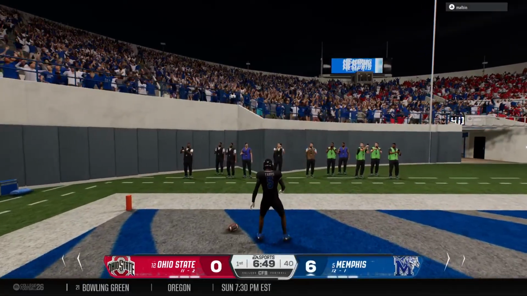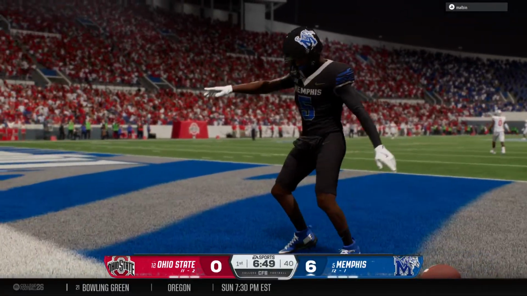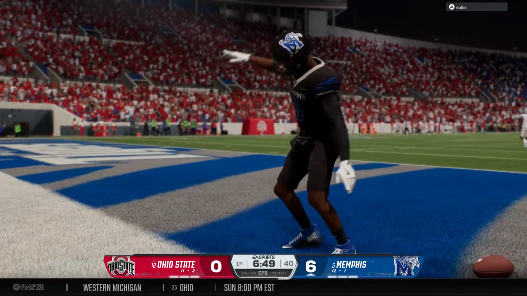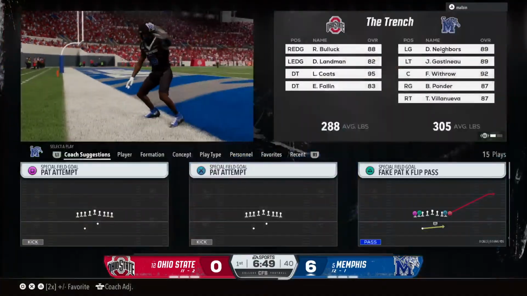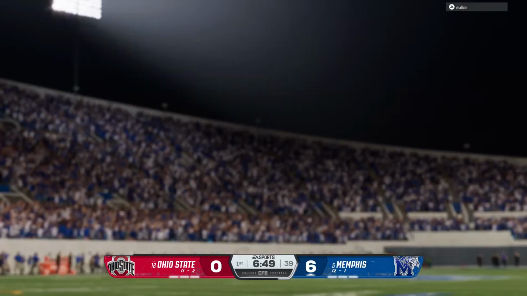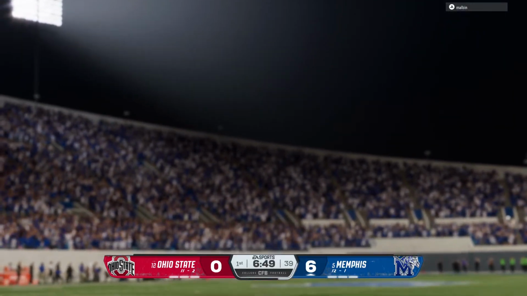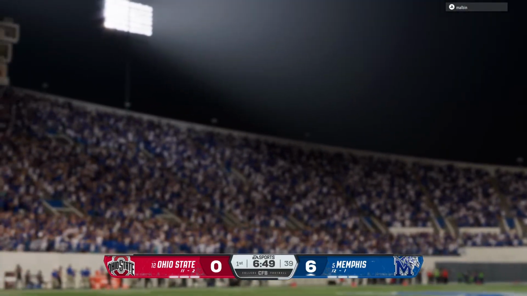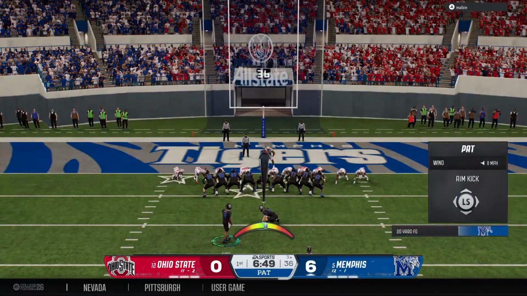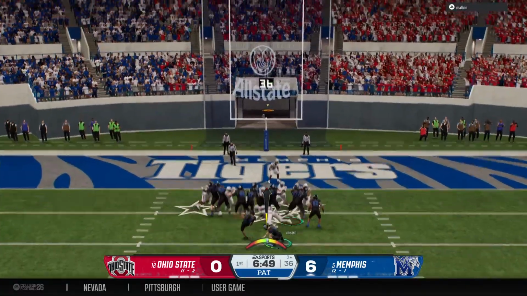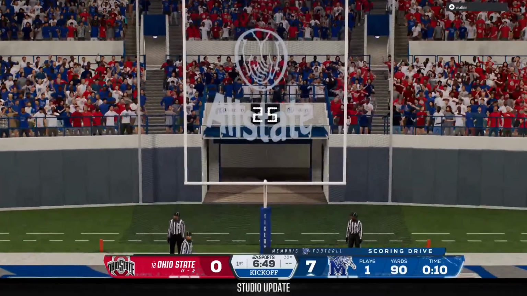Well, I can't believe that this is how this game gets started. Very first play of the game, a shot downfield and a touchdown. With all the buildup and all the hype, this is how we get started. And they get set now to try the PAT. And the PAT makes it 7-0.